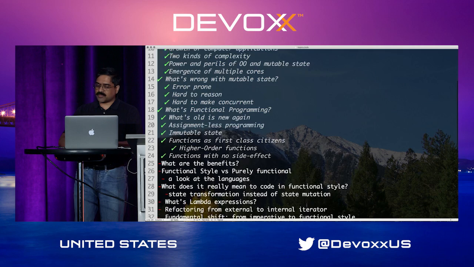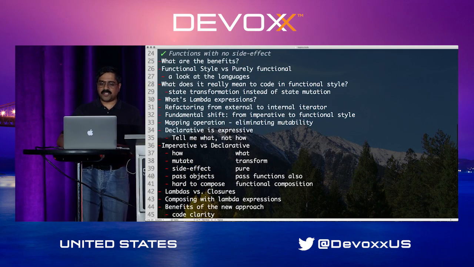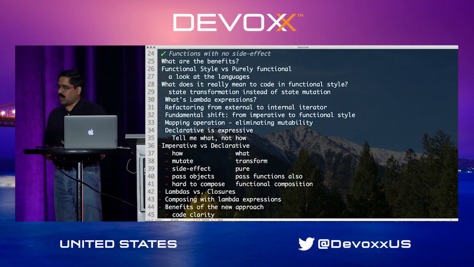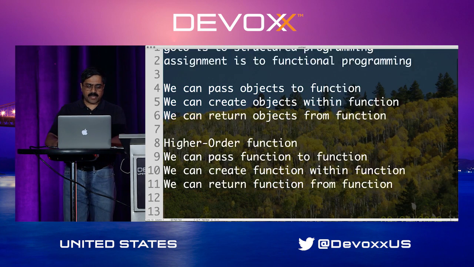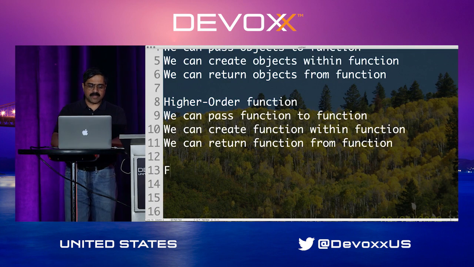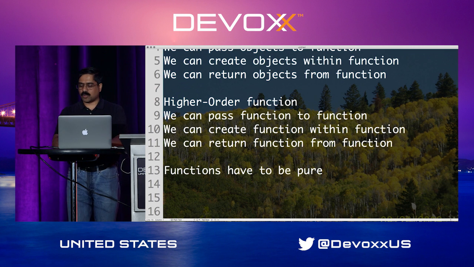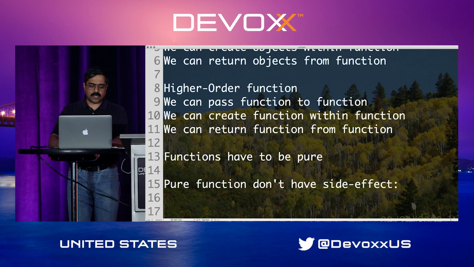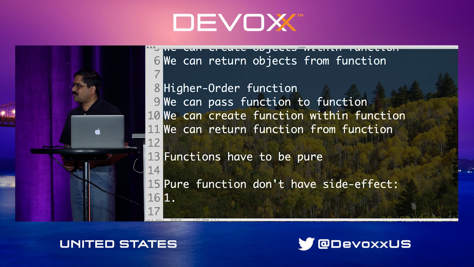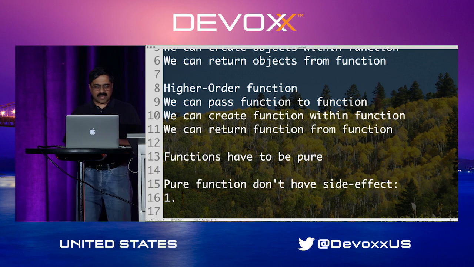But one of the most important things to keep in mind is that functions don't have side effects. I want to emphasize that for a minute because it's easy to miss this a little bit. So I want to emphasize that functions have to be pure. Well, what does it mean to be pure? Meaning pure functions don't have side effects. So side effects, well, what are side effects then? Well, in this case, there are two points we need to consider. And I would argue that the first point is a lot easier for a lot of us, but the second point is not that intuitive.